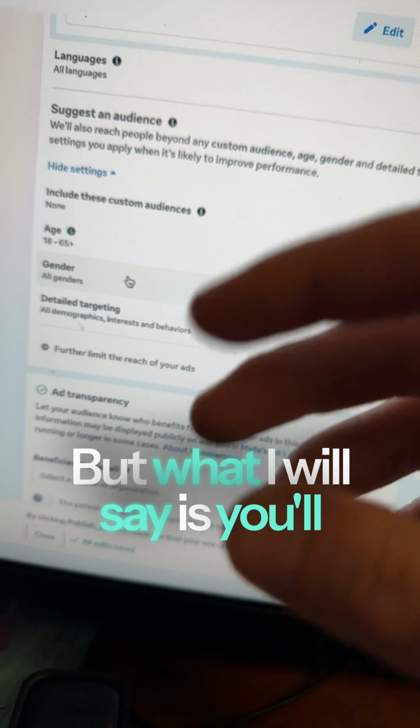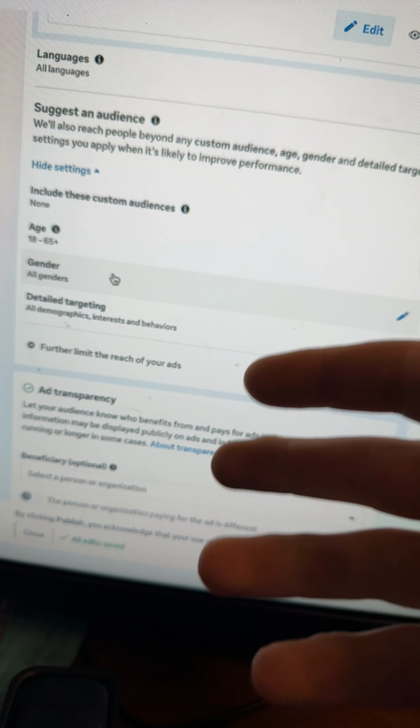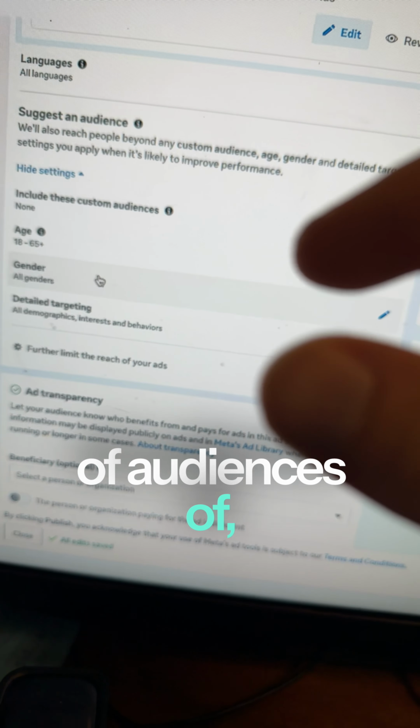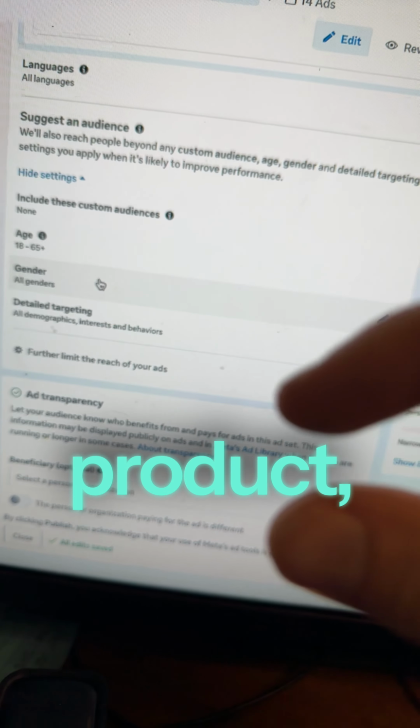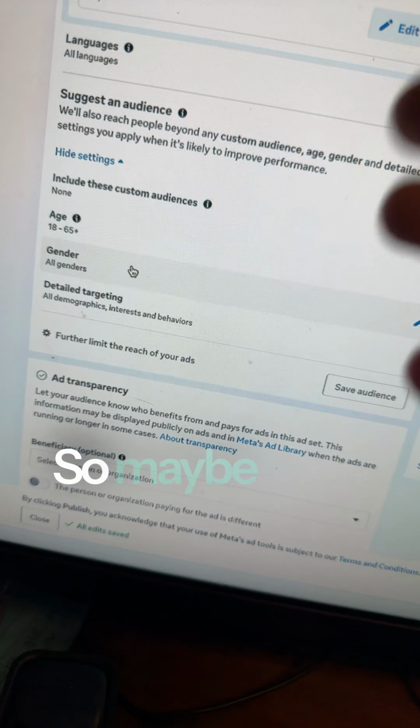But what I will say is you'll notice in the data, it knows who your audience is, and that's where most of the money goes to, except you'll find, like I said earlier, small pockets of audiences of, let's say, men for your female product that'll actually buy it or might be buying it for a gift or whatever it might be. So maybe leave that open.